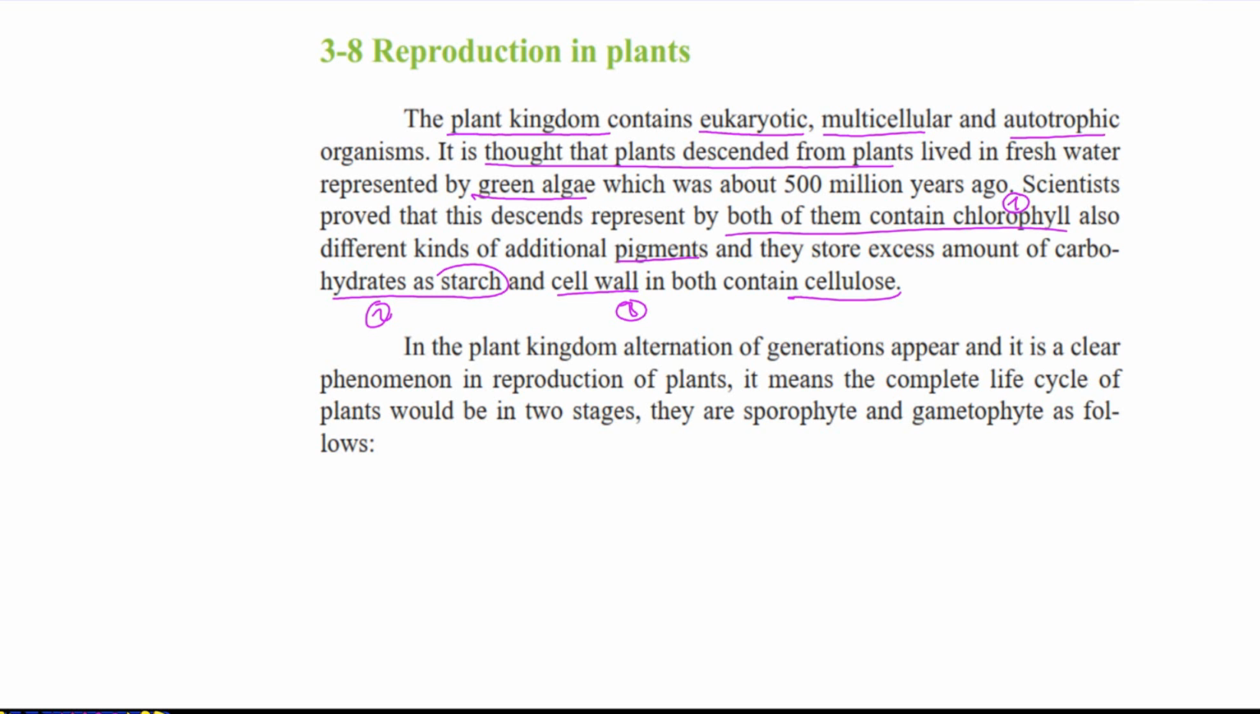In the plant kingdom, alternation of generations appears. In plants, the life cycle is in 2 stages, the sporophyte and the gametophyte. The sporophyte is a generation, then the gametophyte starts, then the sporophyte starts again, and like this they make a cycle. So this life cycle, we call it the alternation of generations for plants.